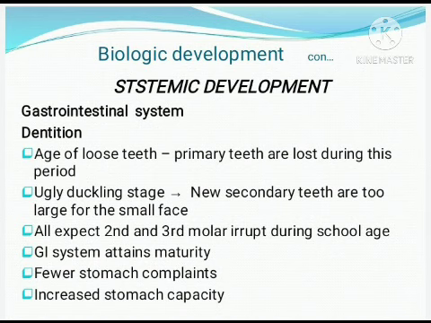Next, we will see the changes in the gastrointestinal system. The gastrointestinal system is getting matured, and in the dentition we can see that from 6 years onwards, the primary teeth start to be lost. So it is an age of loose teeth. Primary teeth are lost during this particular period. The first two, the central incisors, upper or lower, get lost first, and the new teeth come.